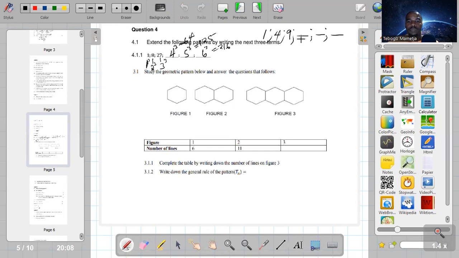Meaning this is going to be a square of 4, which is 16, a square of 5, which is 25, a square of 6, which is 36. Okay.